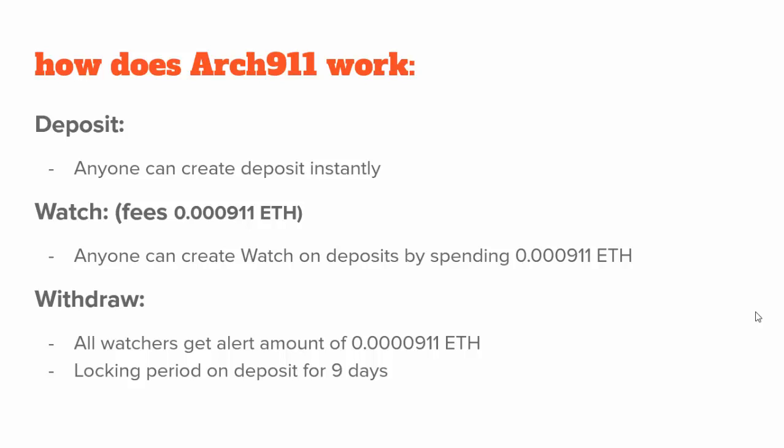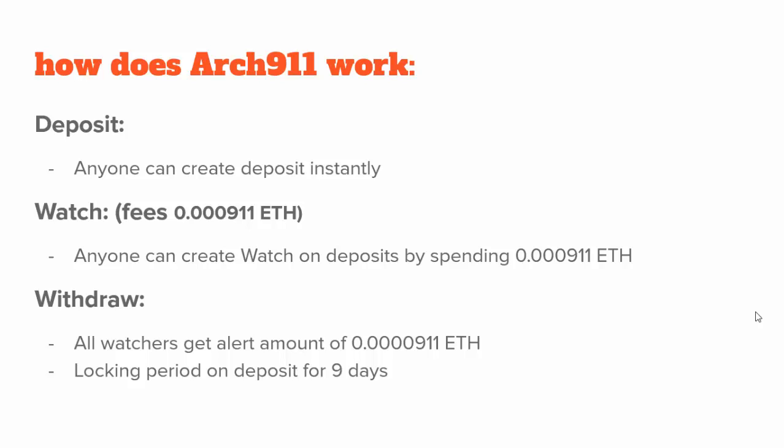After that, anyone can create a watch. And to create a watch, you have to pay a watch fee, which is 0.000911 ETH. And withdrawals. Now, what is special about withdrawal?